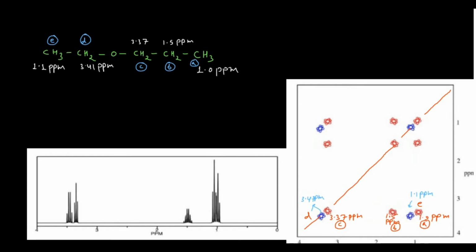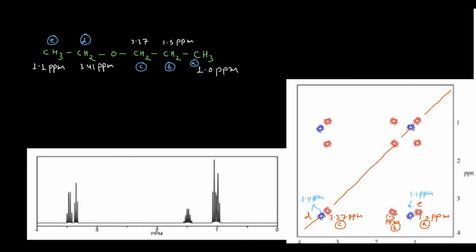Now if you travel from here to here, this blue is correlating to this blue. That means the peak at 1.1 is correlating to 3.4. So this correlation is there, which is just like the COSY correlation, and it is quite obvious.